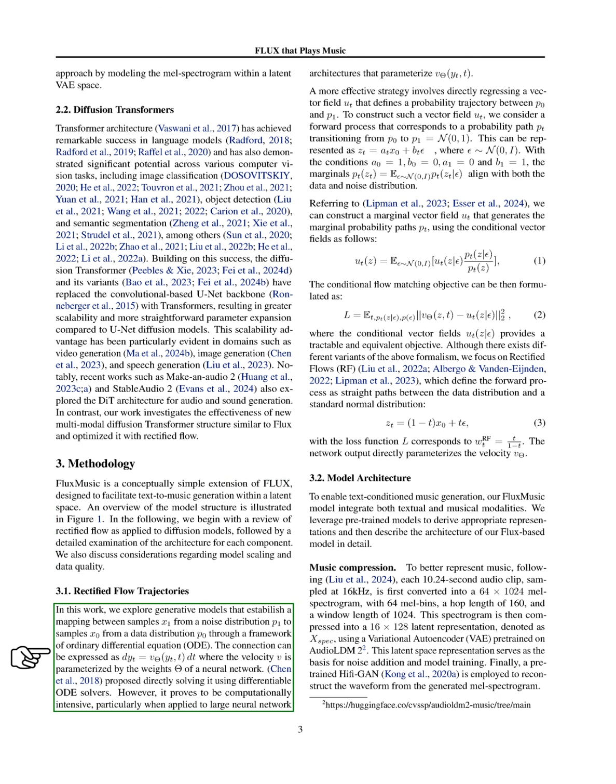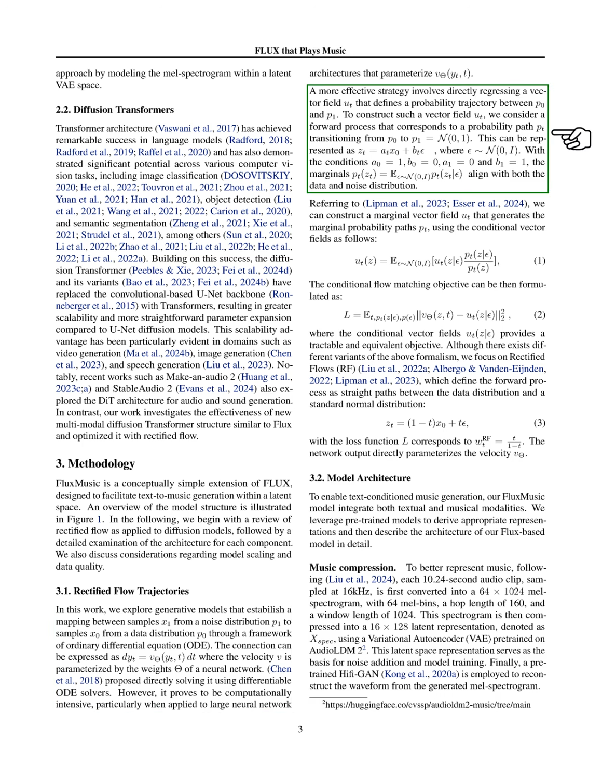Regarding rectified flow trajectories, we explore generative models that create a mapping from samples drawn from a noise distribution to samples from a data distribution using ordinary differential equations, ODE. We express this connection through a velocity parameterized by a neural network's weights. While directly solving this can be computationally heavy, we find a more effective approach is to regress a vector field that defines a probability trajectory between the two distributions.